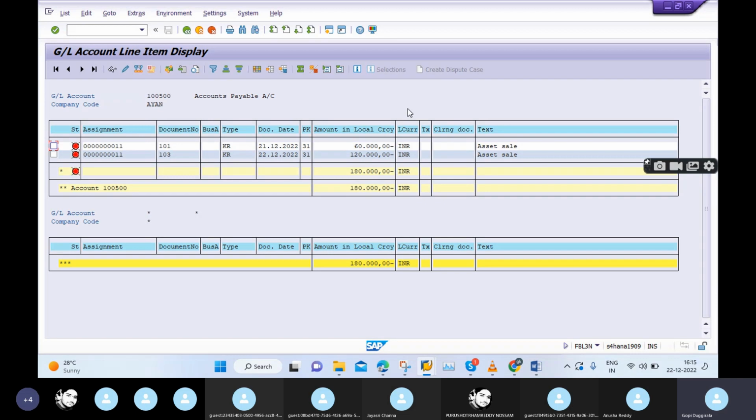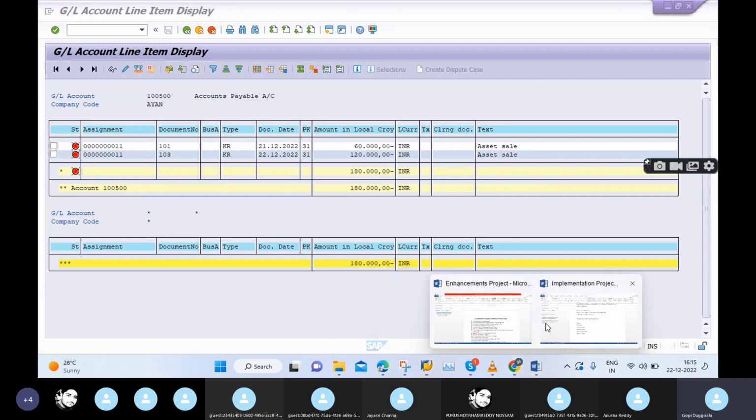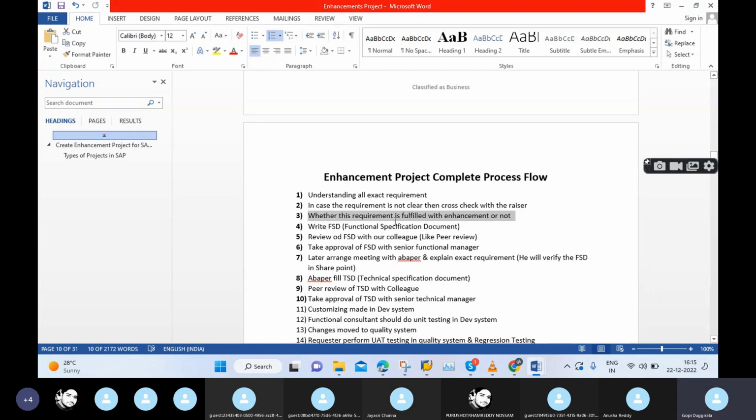No, it's not possible, right? So that is the importance of this step, whether this requirement can be fulfilled with enhancement or not. We need to cross-check as a FICO consultant. Clear? Very, very important step. Okay, so now you will get full clarity, full idea. First point is clear: understanding the exact requirement. The second point is clear. And the third point is clear. Then we can go to FST.